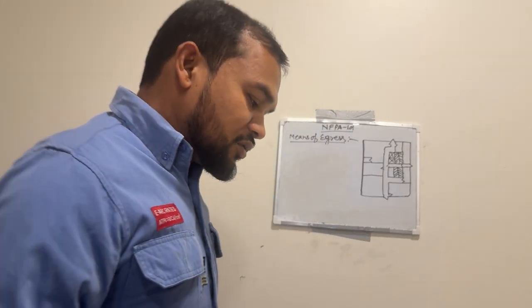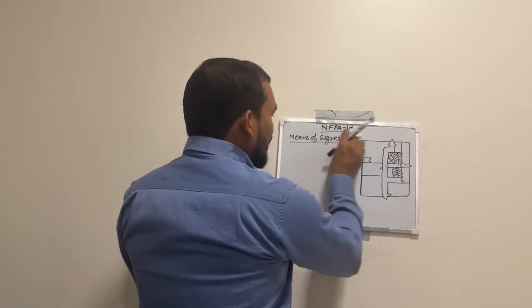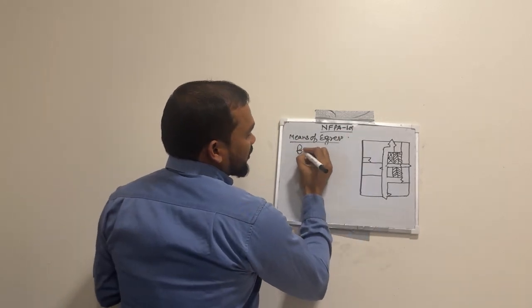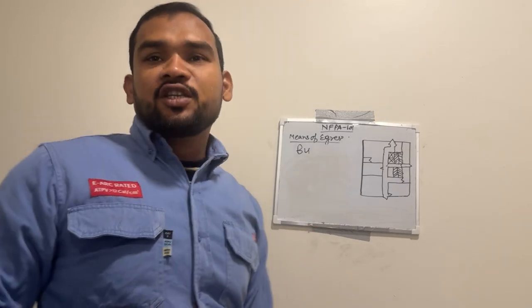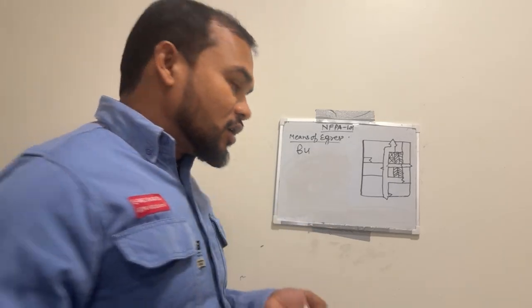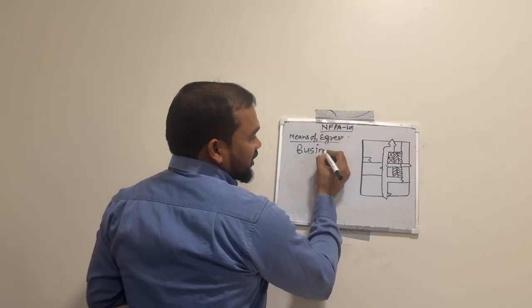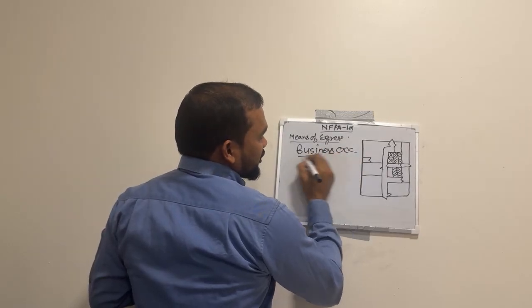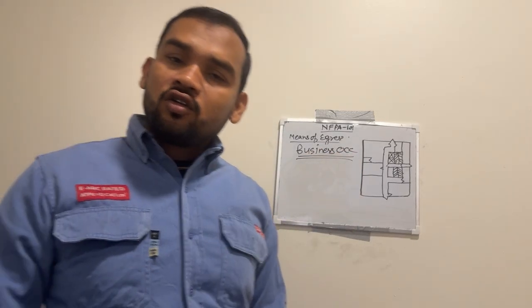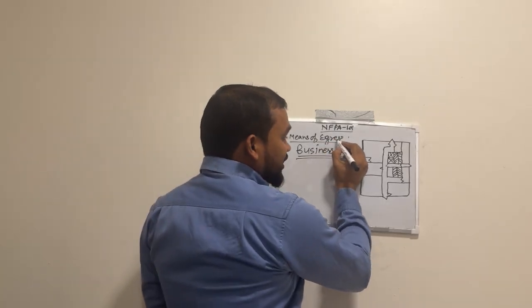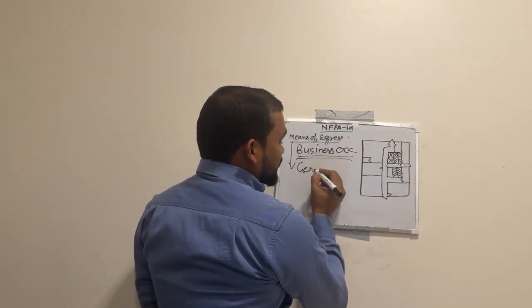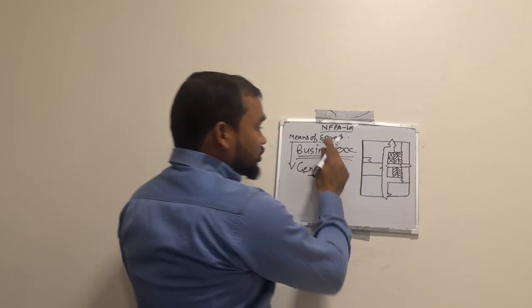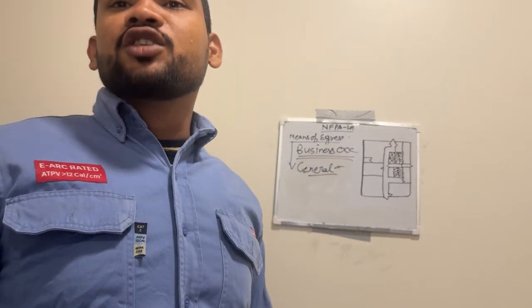Let's start. Topic number 2 given by NFPA is business occupancy, whether new business occupancy or existing. So in business occupancy, what are the general conditions of means of egress?